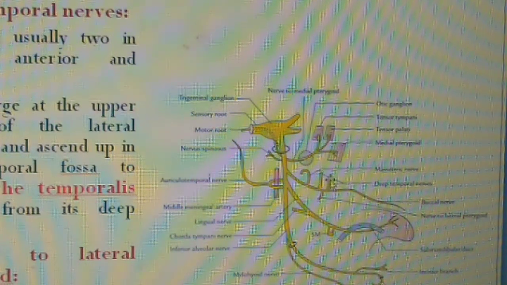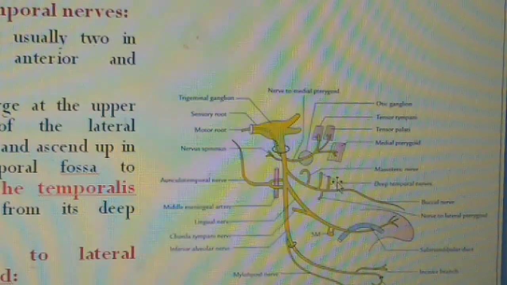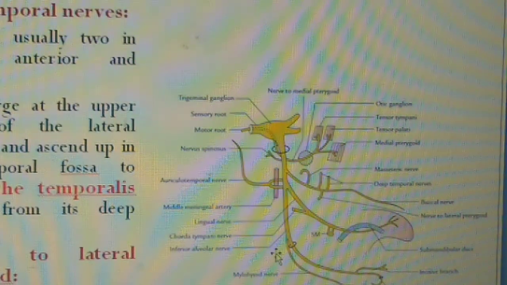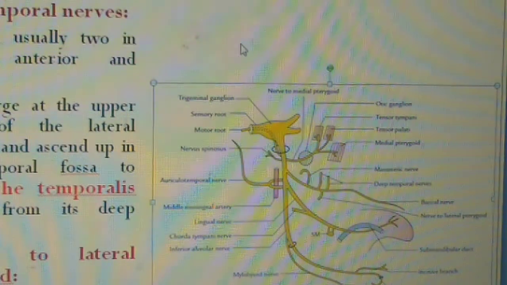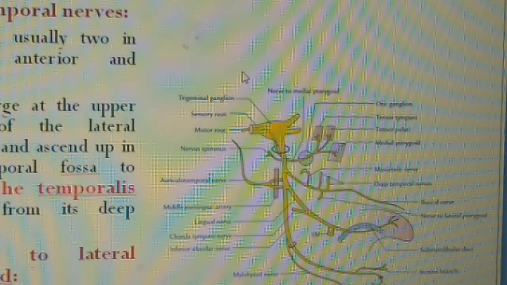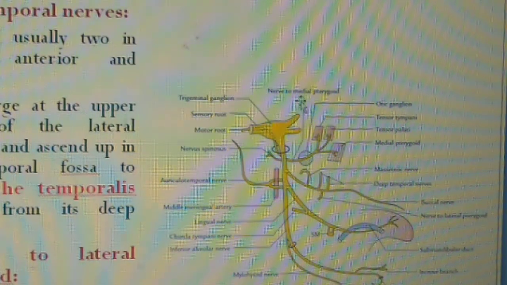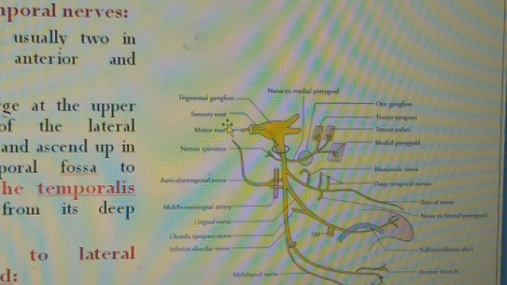These are usually two in number, anterior and posterior. This is anterior and this one is posterior. Both these nerves emerge at the upper border of the lateral pterygoid, ascend up in the temporal fossa, and supply the temporalis muscle from its deeper aspect.